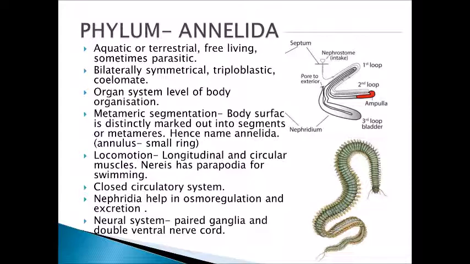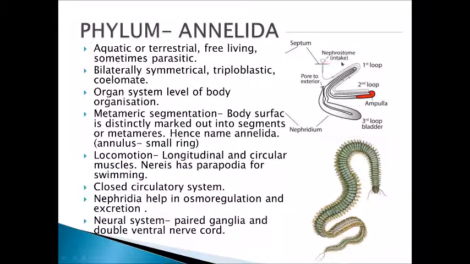Nephridia. These are the special structures which help in osmoregulation and excretion. So again, maintaining the water balance in the body and giving out the waste material is the function of nephridia. And this is the structure of a nephridium.